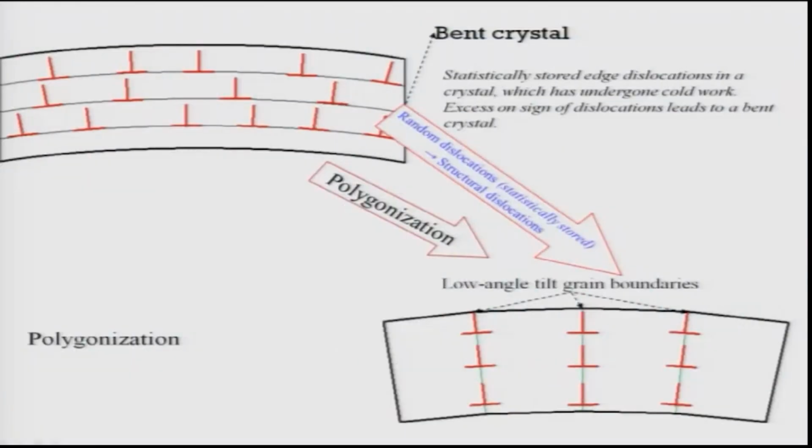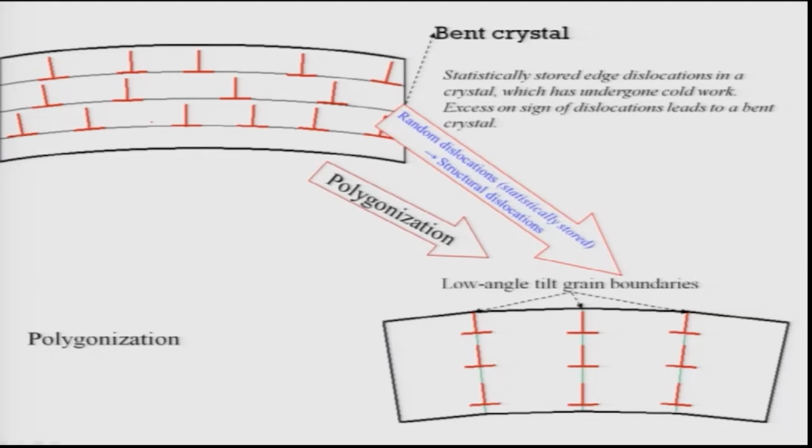So what is polygonization? Let us look at it in a very brief way. In a deformed material, you have a lot of plastic deformation energy or strain energy stored in terms of dislocations. These are all dislocations of the same type, edge dislocations. Statistically stored edge dislocations in a crystal can lead to a huge amount of stored energy, and this is the reason for the decrease in ductility. So now what can these dislocations do?